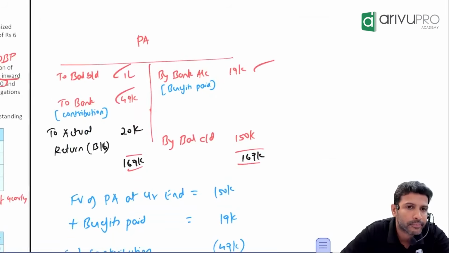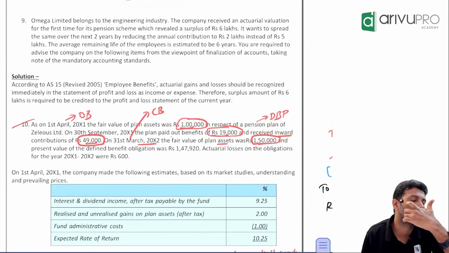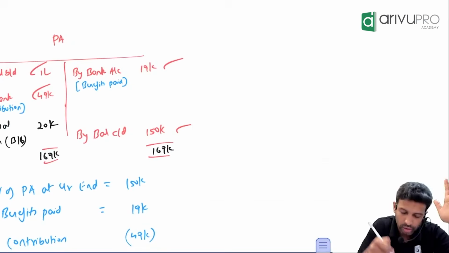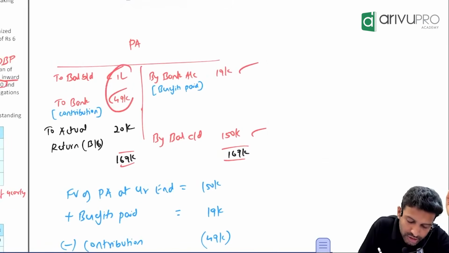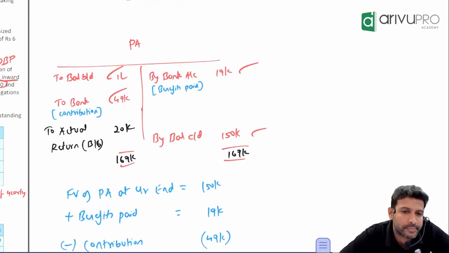Do you know plan asset ka closing balance? How much? Where will asset ka closing balance come? As what? By balance carried. Now total, these two ka total is how much? 169. If you add these two, is it coming to 169 or balancing figure? How much balancing figure? That is nothing but actual return arrived as balancing.